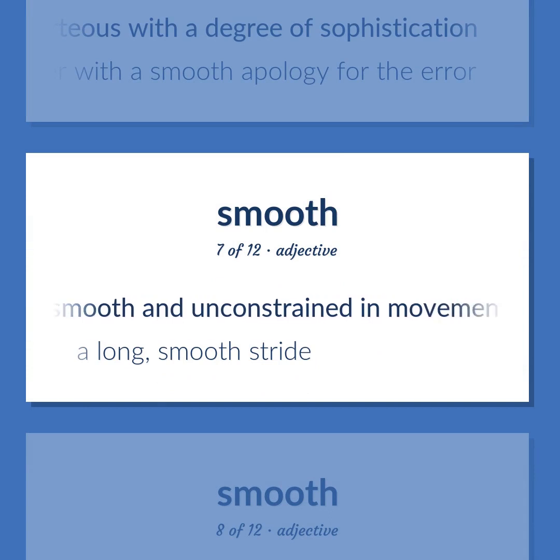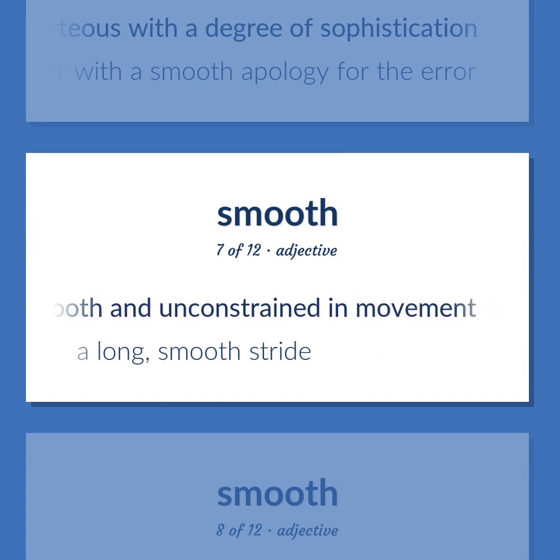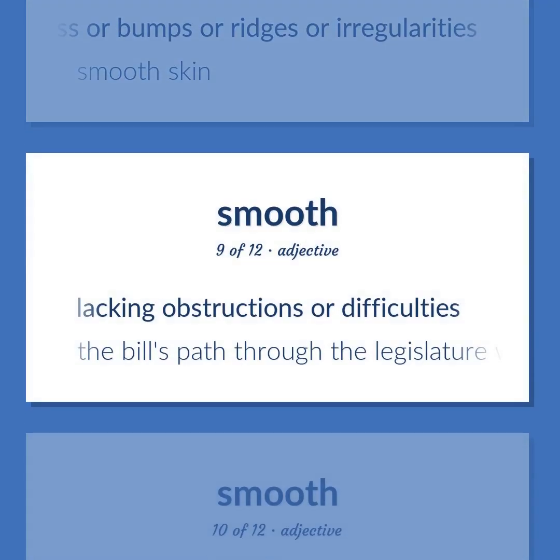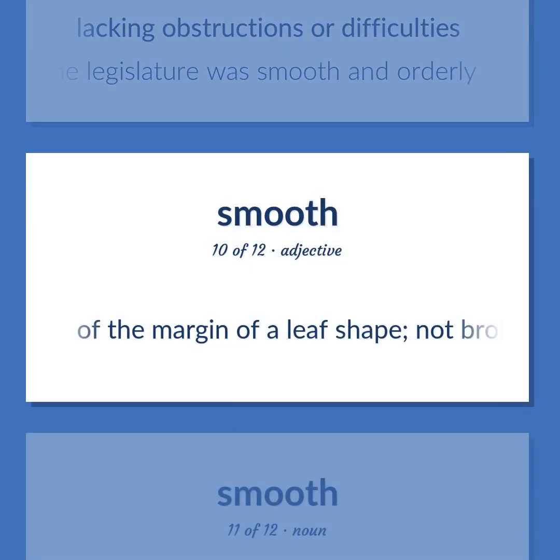Smooth and unconstrained in movement. A long, smooth stride. Having a surface free from roughness or bumps or ridges or irregularities. Smooth skin. Lacking obstructions or difficulties. The bill's path through the legislature was smooth and orderly. Of the margin of a leaf shape, not broken up into teeth.